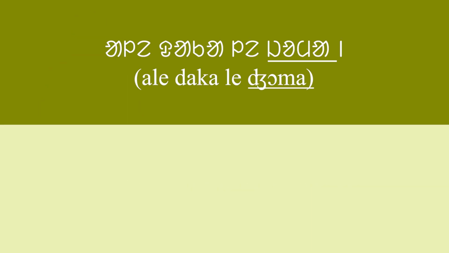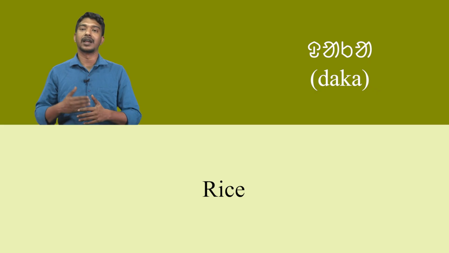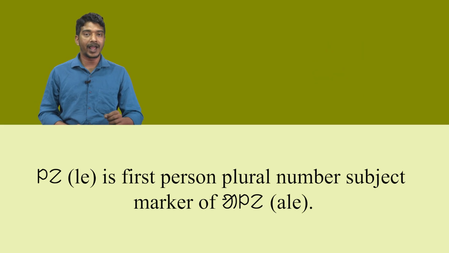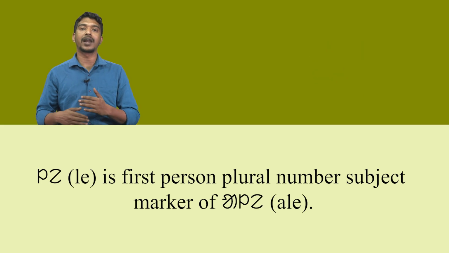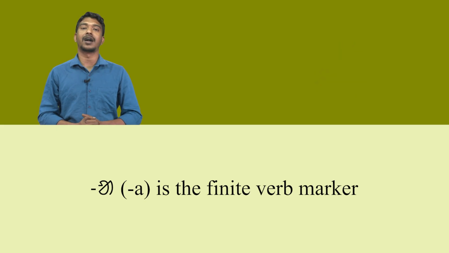In the third sentence, ale dakale joma means we eat rice. Here, ale means we. Daka means rice. Le is the first person plural number subject marker of ale. The last word jom means eat. A is the finite verb marker.